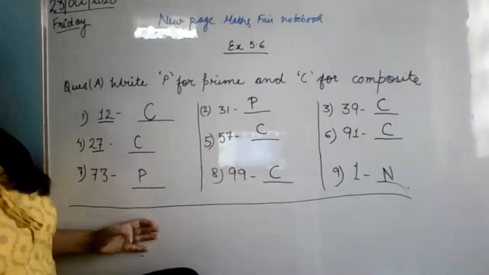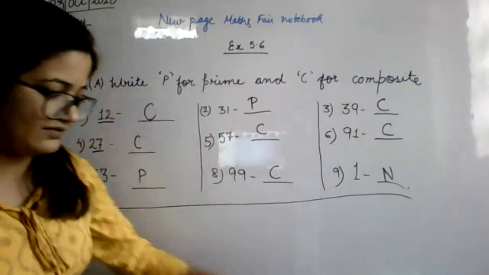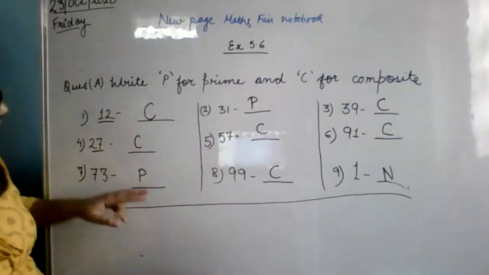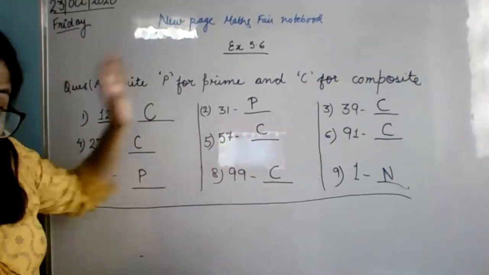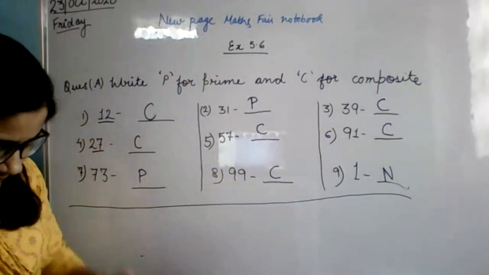Now draw the ending line. Hope everyone has done. Correct your answers. Only 73 and 31 are prime. The rest of them are composite numbers.